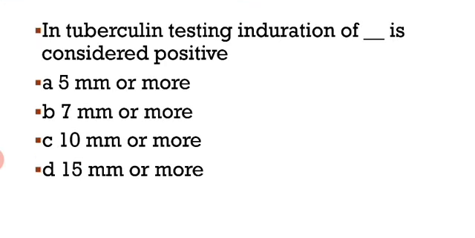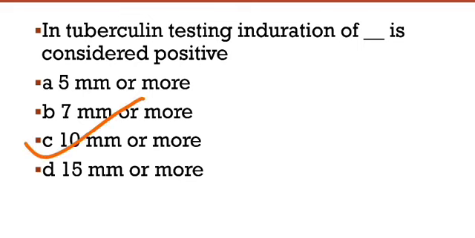The next question, in a tuberculin testing, induration of which is considered as positive. So here our right answer is 10 mm or more. Okay, in tuberculin test, or we can say Mantoux test, we give the PPD, purified protein derivative, intradermally, and after 48 to 72 hours we have to check the induration. We have to measure the induration, and if the induration is 10 mm or more, then we can say that test is a positive test.